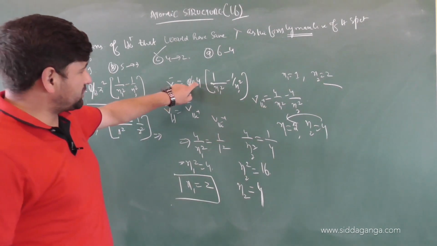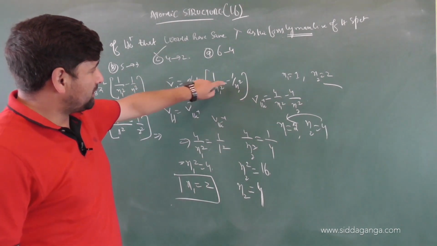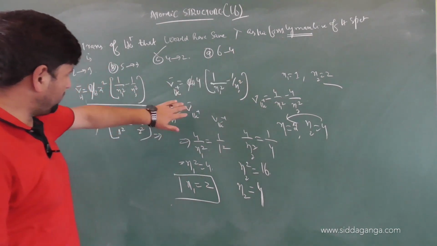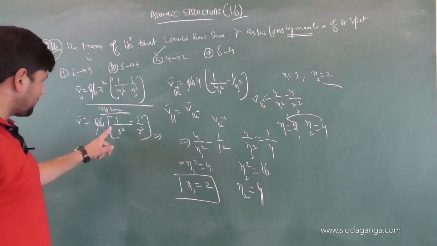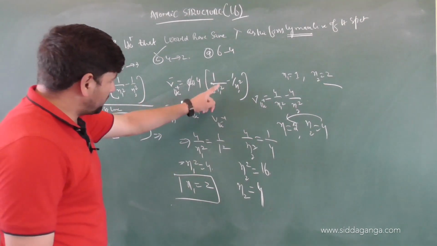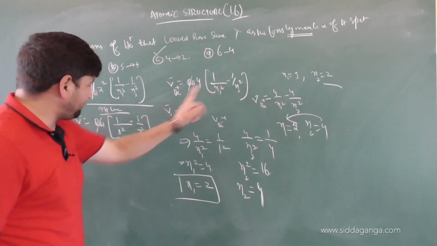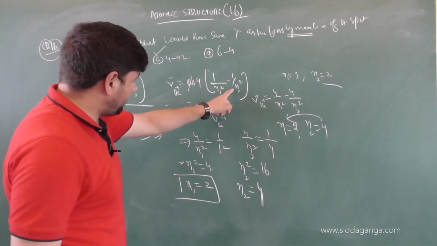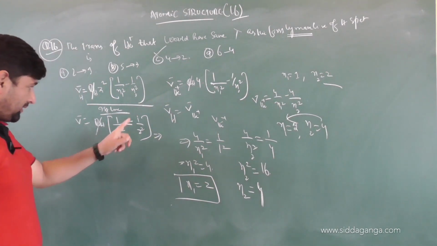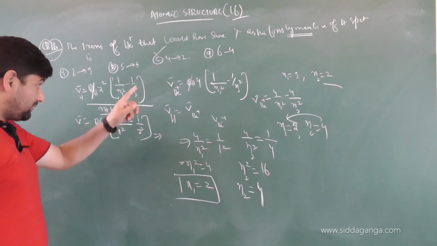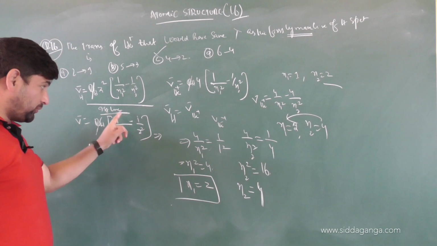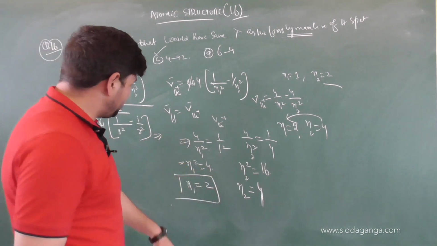But for helium, Z square is 4, so it will be 4 by n1 square minus 4 by n2 square. When you equate, we get 1 by 1 square equals 4 by n1 square, because the wave numbers should be the same, so these two values should also be the same. Then 4 by n2 square equals 1 by 4, so n2 square makes it 16, and n2 will be 4.